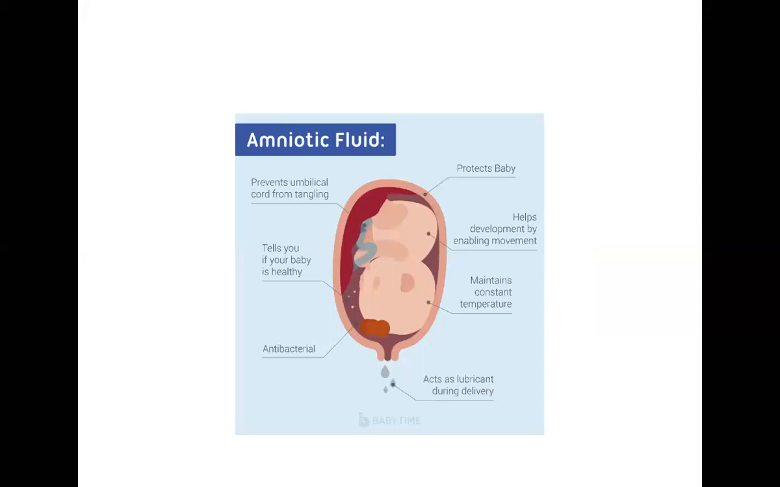It prevents the umbilical cord from tangling. Second, it protects the baby if there is some injury, so it protects the fetus from direct injury. Then it helps for the proper movement of the fetus, so the development of the fetus takes place properly. Then it maintains a constant temperature.